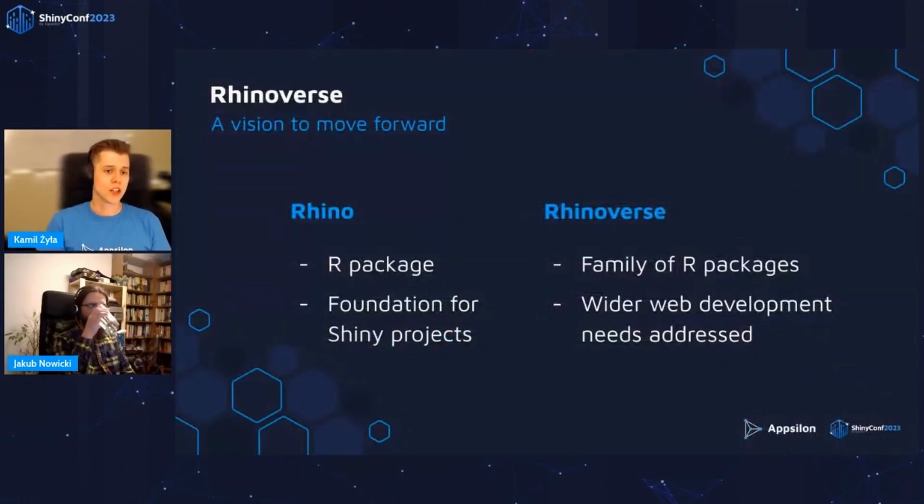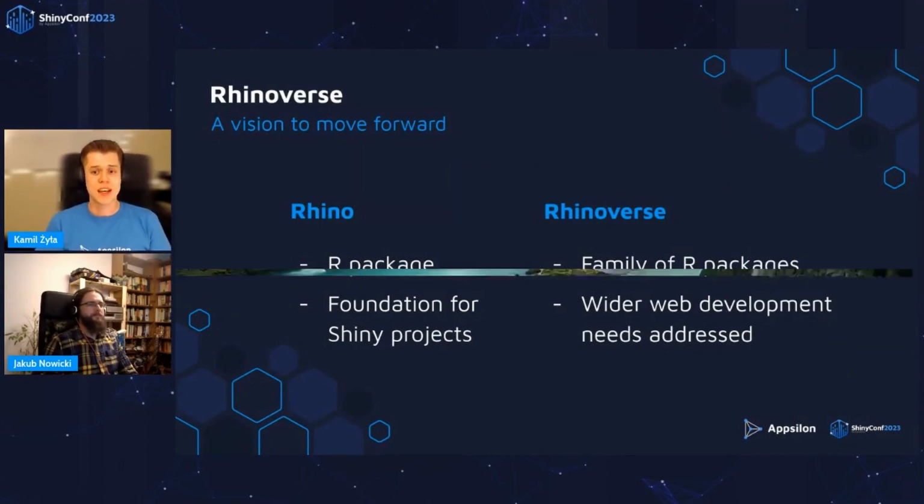So Rhino is an R package, while Rhinoverse is a family of R packages. We want Rhino to be a foundation for building your Shiny application, and with the packages in Rhinoverse, we want to address the wider web development needs that you might have as the project continues. So it's not something completely new that we're announcing right now, but rather we want to share with you a vision that we have to move forward with our open source.